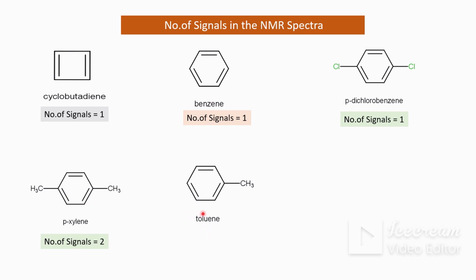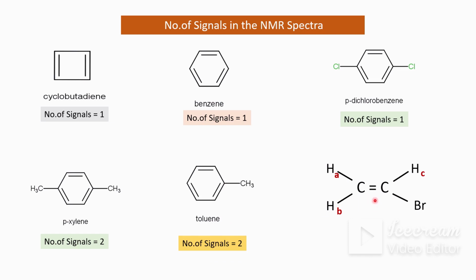In case of toluene also there is one set of methyl group protons and another set of phenyl group protons. Remember that when an alkyl group is present on the benzene ring, then the phenyl group protons are nearly equivalent, that is, their chemical shift values are nearly the same, and they resonate at nearly the same field. Therefore, in case of toluene, there are two sets of protons and the number of signals is equal to 2.